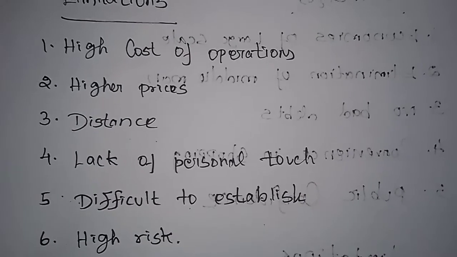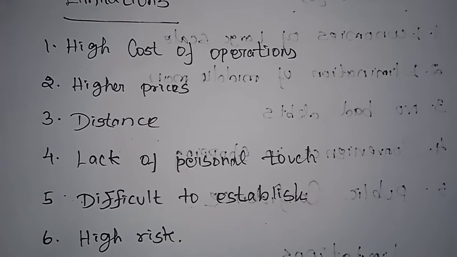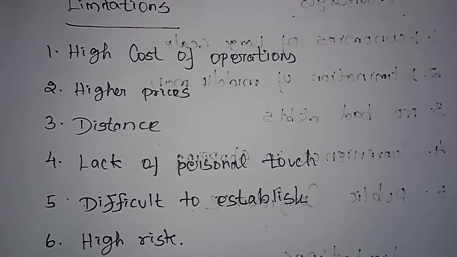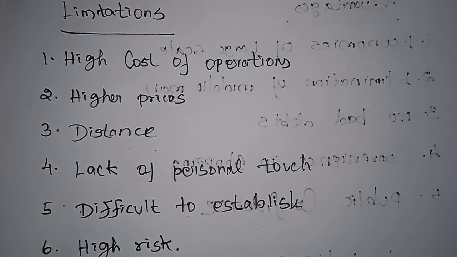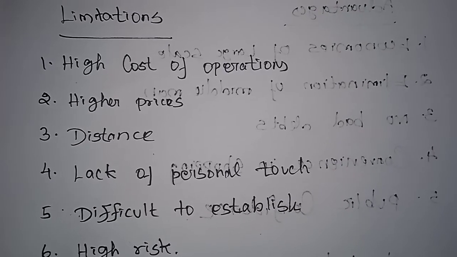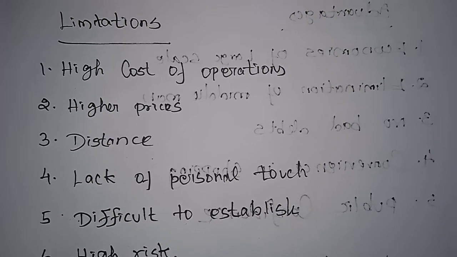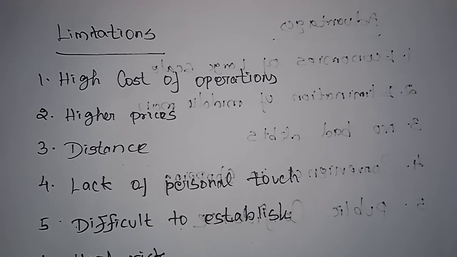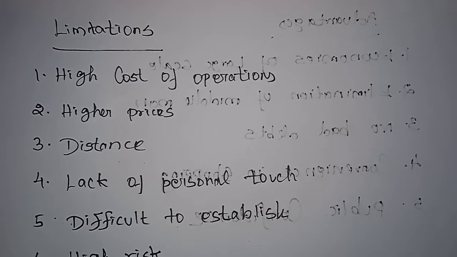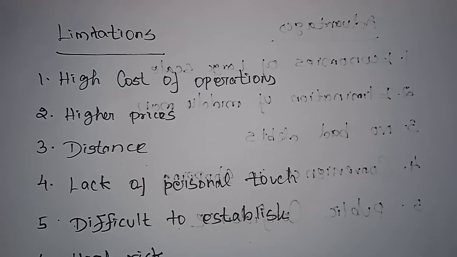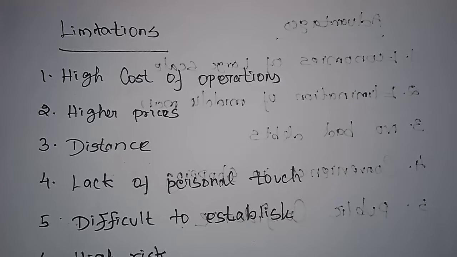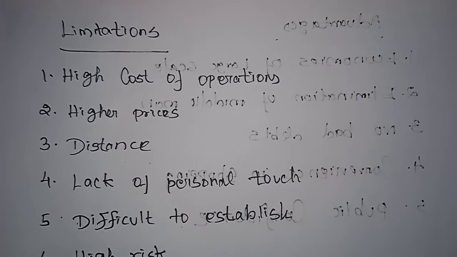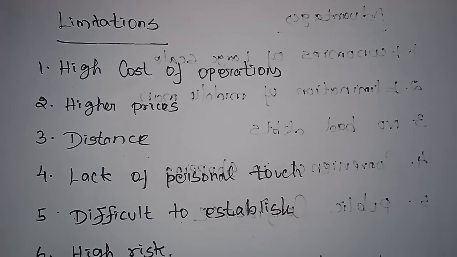Next, higher prices. Due to high operating costs, the prices of goods in a departmental store are comparatively high. So only rich persons can afford to buy goods at departmental stores. Due to the high operating cost, the departmental store owner mostly includes all that cost in the price of the commodities. So normally only rich people are able to purchase commodities from the departmental stores.